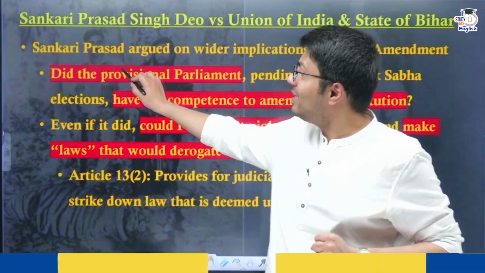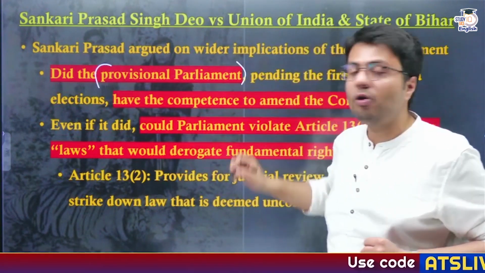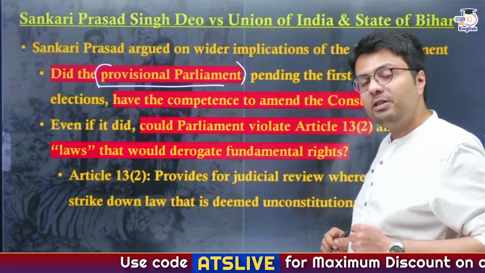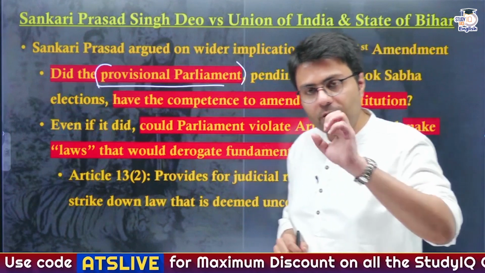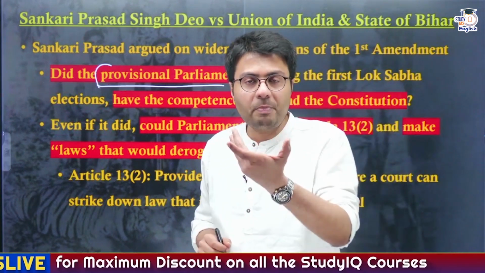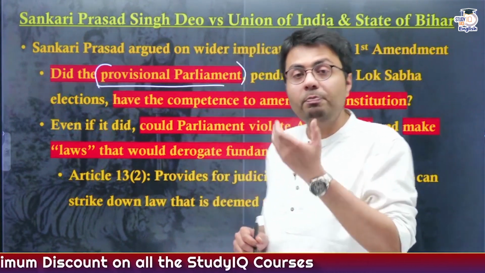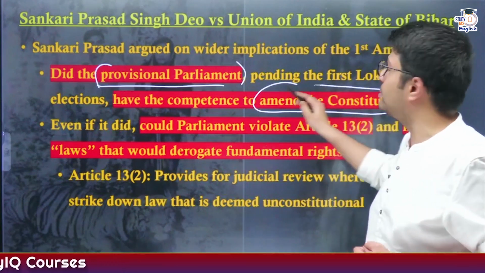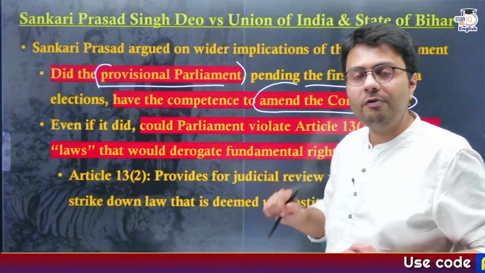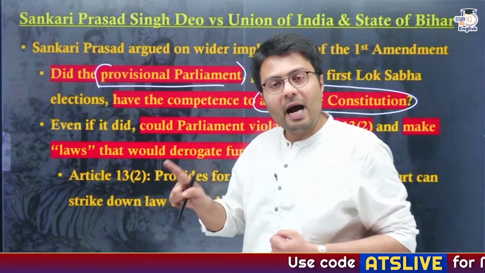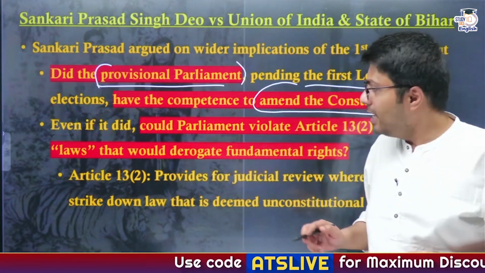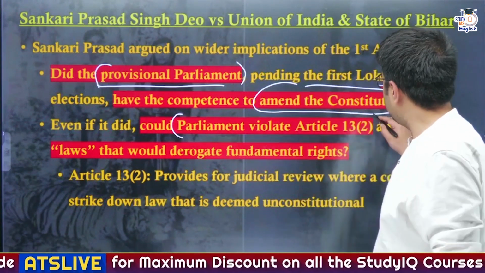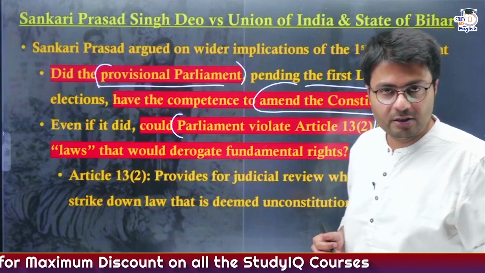First was that at that time India did not have a constitution and it was a provisional parliament that was in function. So according to Shankari Prasad, it was not in the power of a provisional parliament to amend the constitution in the first place. And even if the provisional parliament had the power to amend the constitution, it cannot take away or introduce any amendment that takes away the fundamental rights of the citizen.